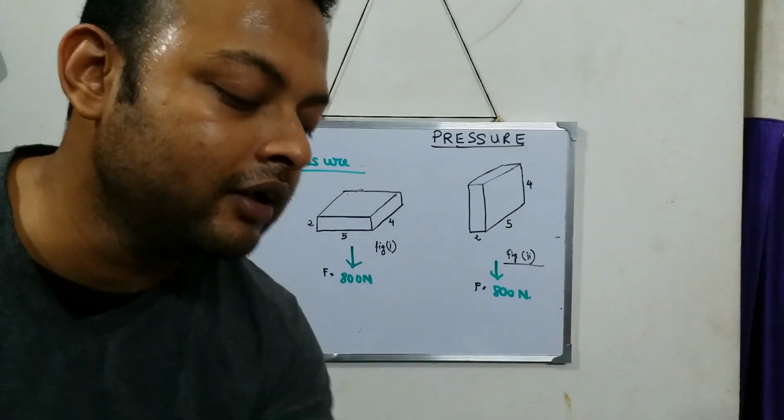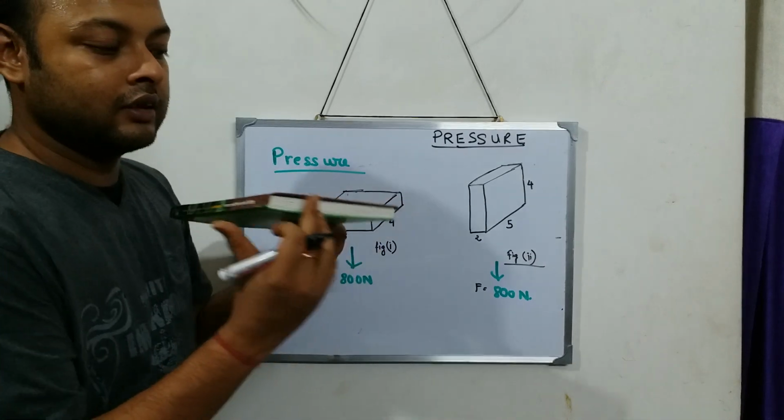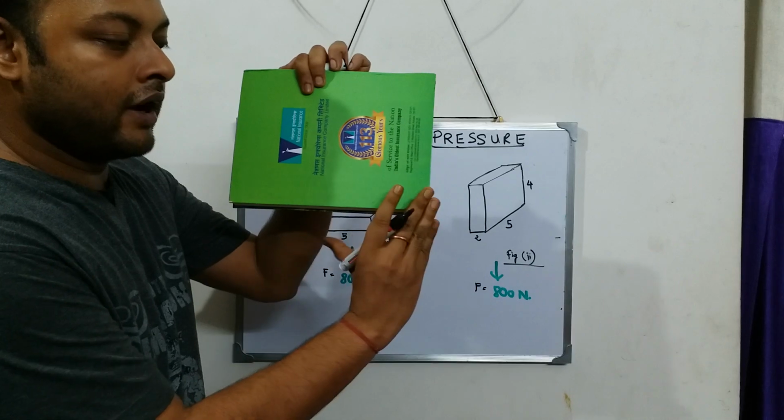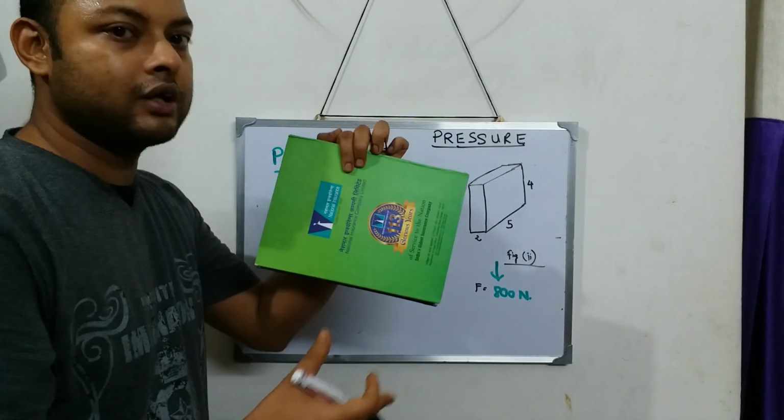Like the diary, this length is 5 and this part is 4. So how much is the area? See, length is 5 and breadth is 4. So how much is the area? 5 into 4, 20 meters square.